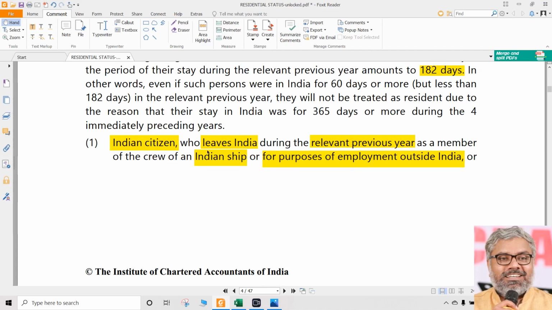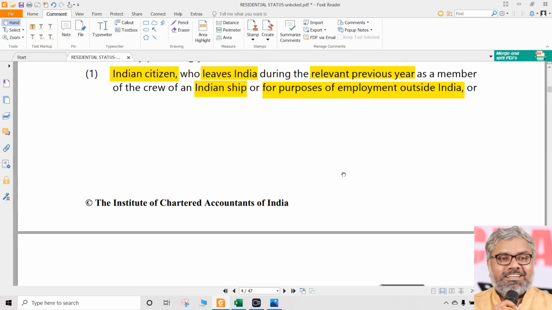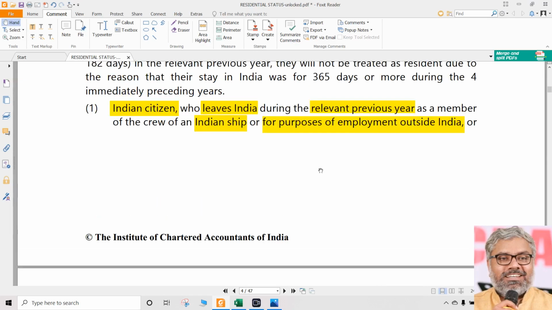Or if you want to call these 2 points, that is also okay because there is one person who is a member of crew of an Indian ship. There is another person who is leaving for the purpose of employment outside India. But both of them are doing one thing common. They are leaving India, during the relevant previous year. And who are they? They are Indian citizens. So if any Indian citizen is leaving India as a member of crew of an Indian ship or for the purpose of employment outside India, then nothing great happens.